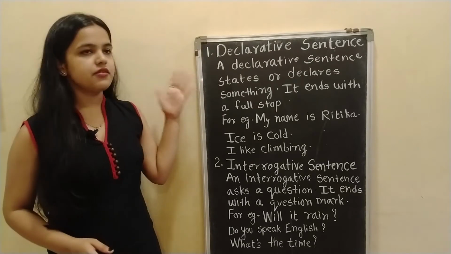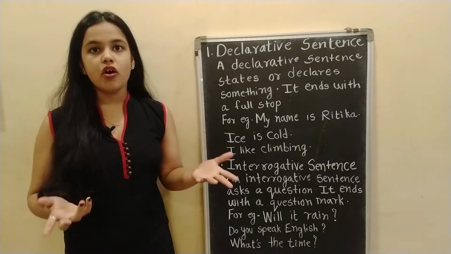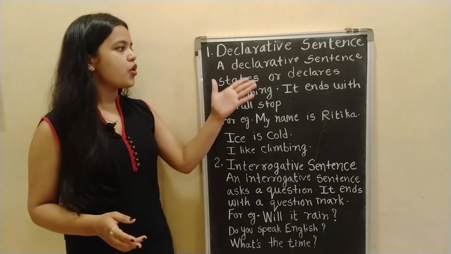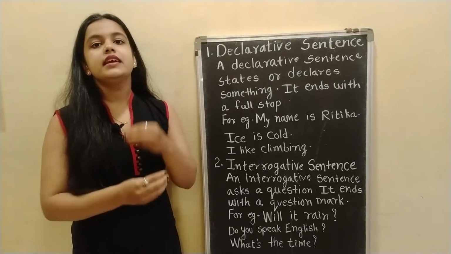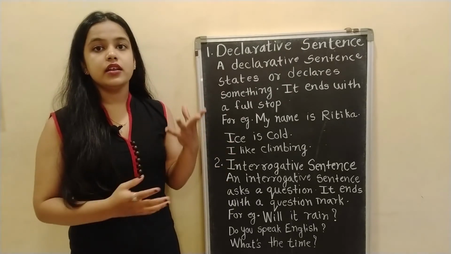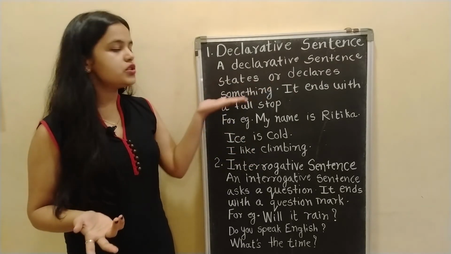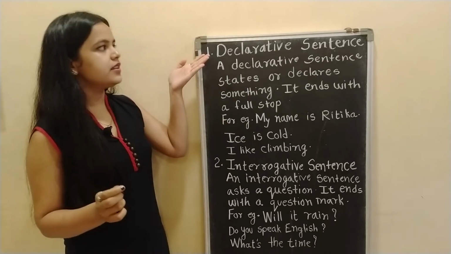Now here is the definition of declarative sentence. You can take a screenshot of the screen or you can write it down. A declarative sentence states or declares something. It has to be a complete sentence and it declares some facts or a universal truth. It can be anything. It ends with a full stop. There has to be a full stop at the end of a declarative sentence.